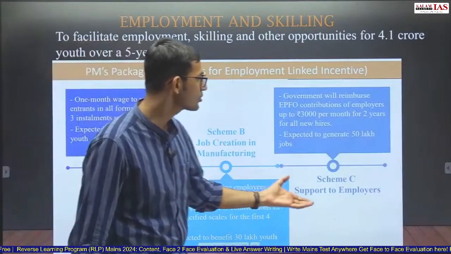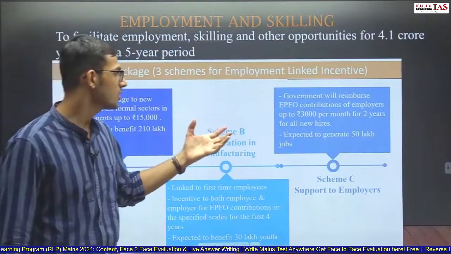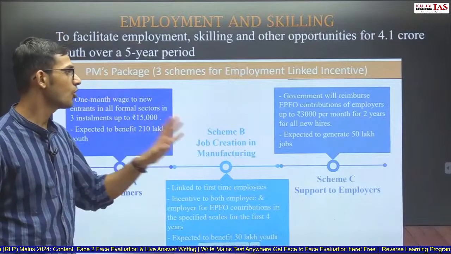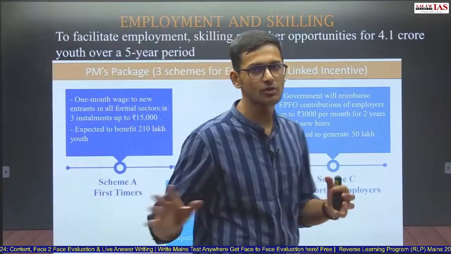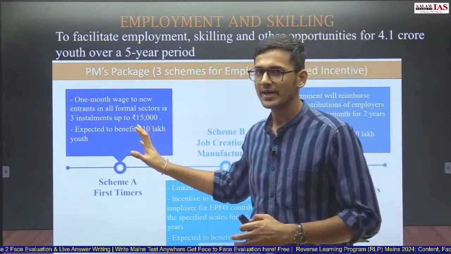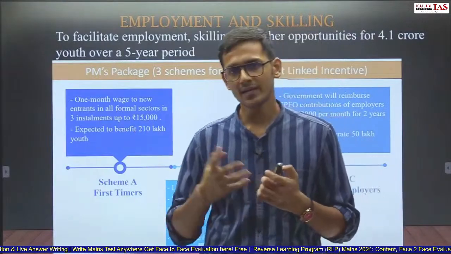Third is support to employers. The government is going to reimburse the EPFO contribution of employers up to 3,000 rupees per month for 2 years for all new hires. The purpose of all these 3 schemes of the PM's package is to incentivize employing new people in industries.